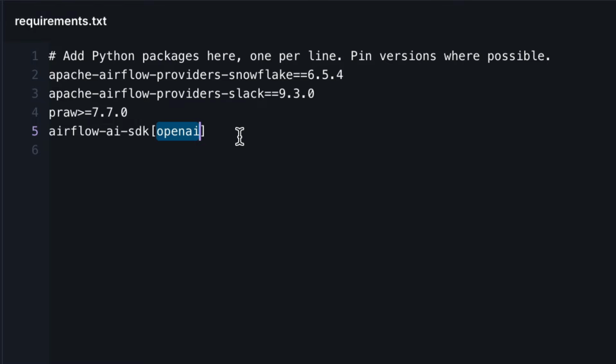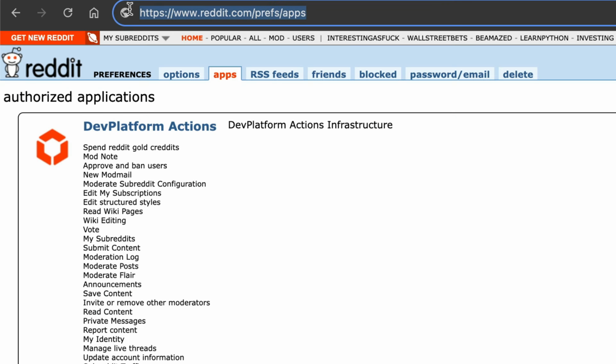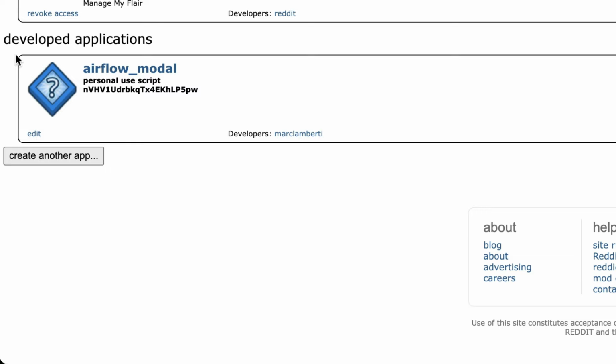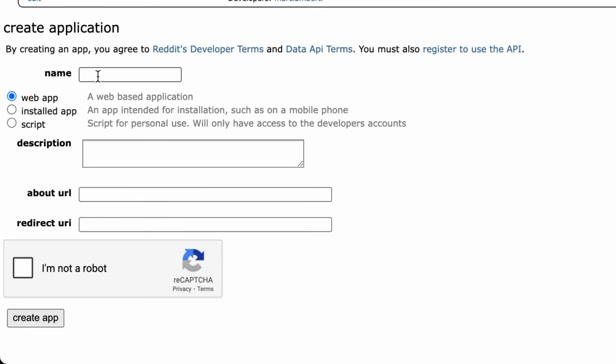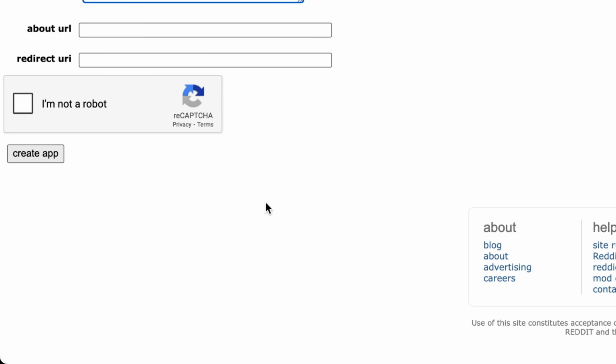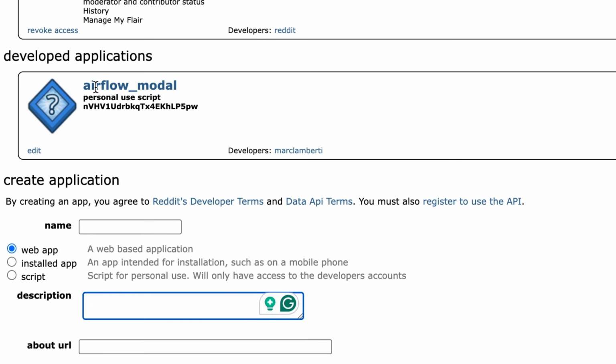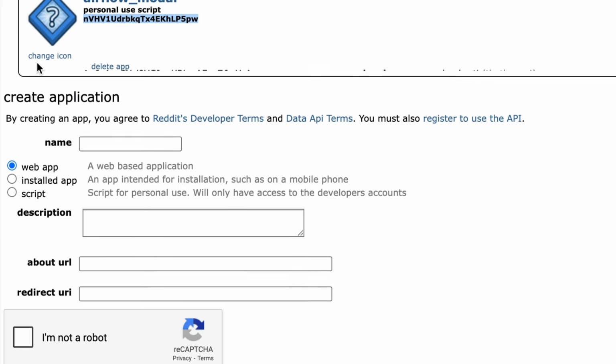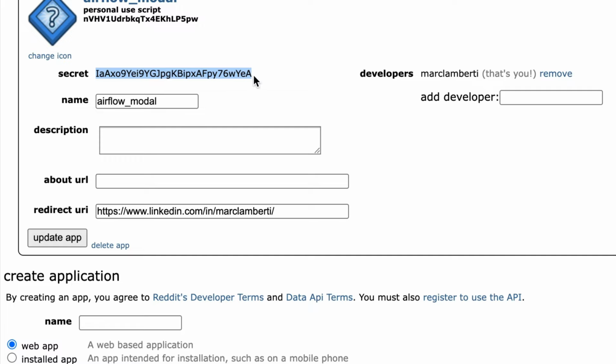So now we have the Python packages. The next step is to create a Reddit API key so we can fetch the Reddit posts. For that, you need to go to the following URL, and then you will find under developed applications, create another app. You click on that button, and here you give a name to your app, whatever you want. You pick script, then a description, a URL, it doesn't matter that much, and then you create the app. Once you create the app, you will see something like that. You have the name of the app, and here is the client ID of your app. Then if you click on edit, you will see the secret key that you also need to use so that you can fetch Reddit posts.